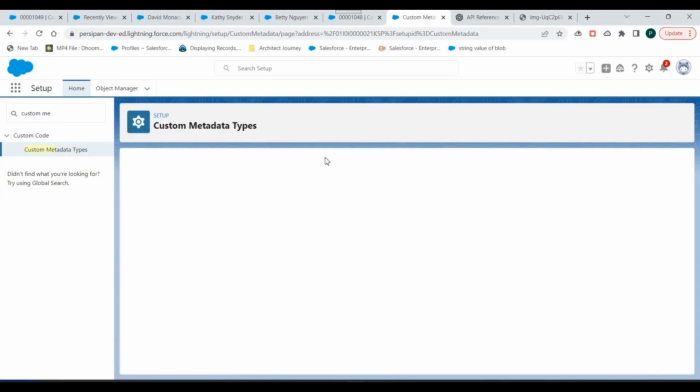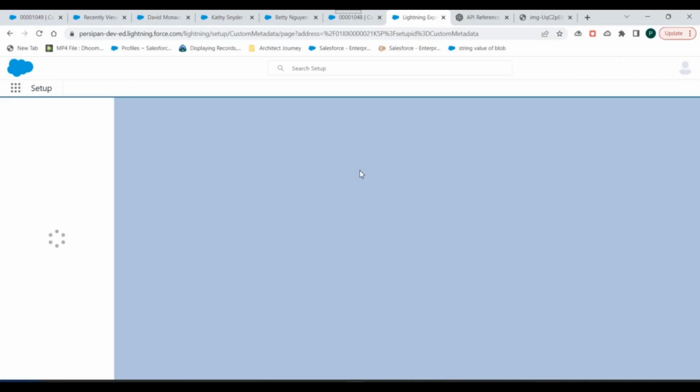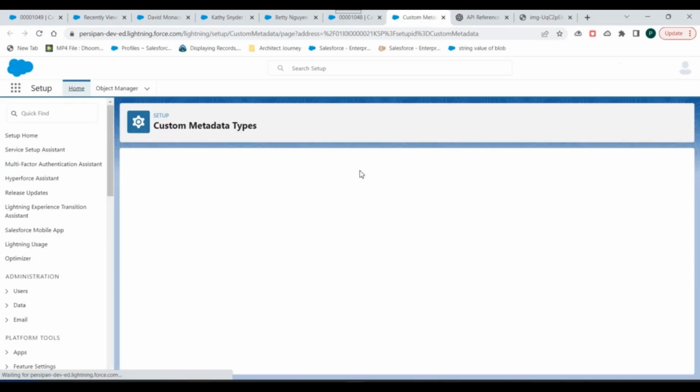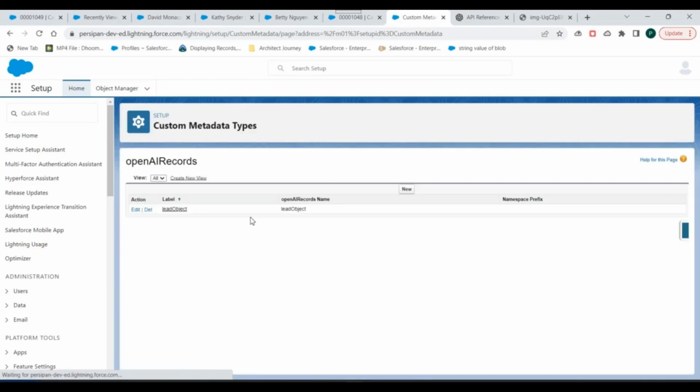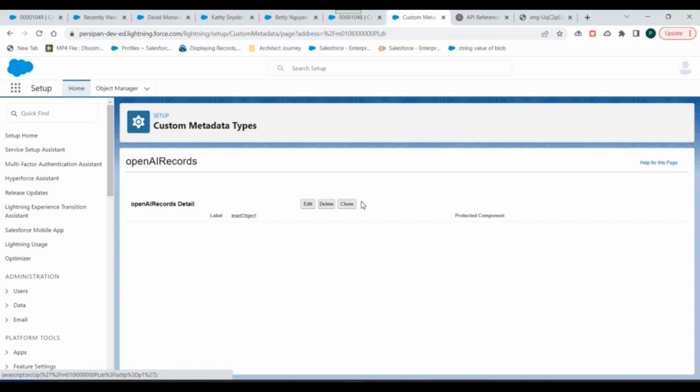There you can see OpenAI records, that's the custom metadata which I have utilized. It's taking some time to load the screen. Right, so I have one record right now, only for the lead object.